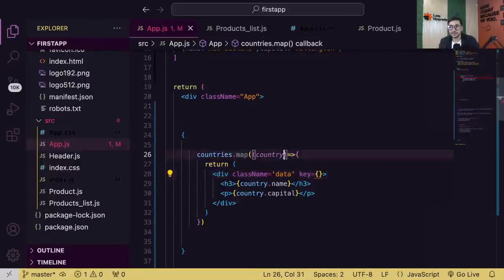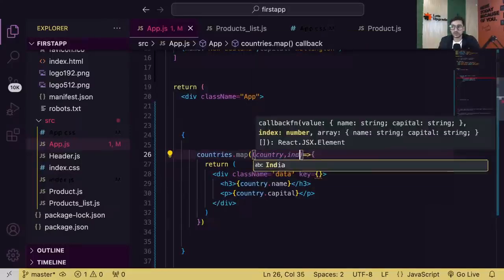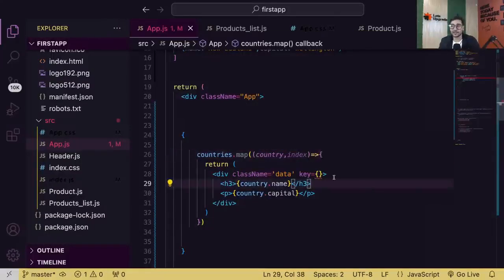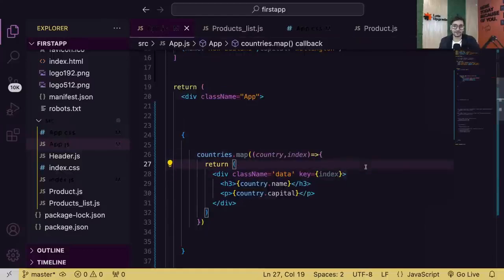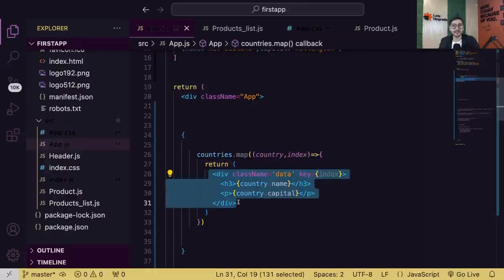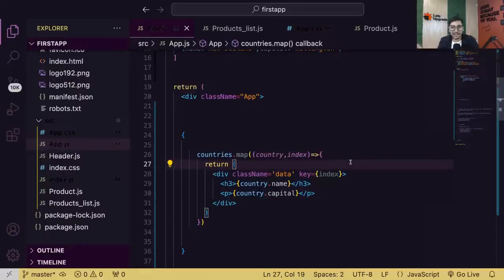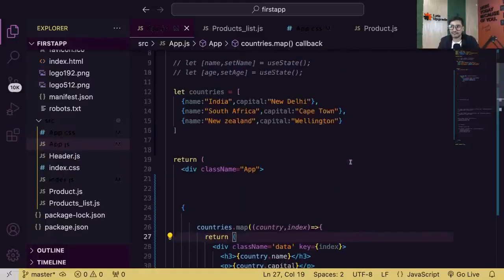So guys, for that, you know that in the map function, you also get access to the index of the element. So pass the index as your key and the issue will be solved. Because guys, you're performing a looping, so React is unable to understand the uniqueness of that element. So that React uniquely understands that element for re-rendering purposes, you have to pass a key. So we don't have an ID right now, right? Our data doesn't have an ID right now.